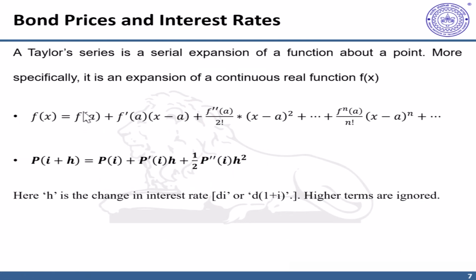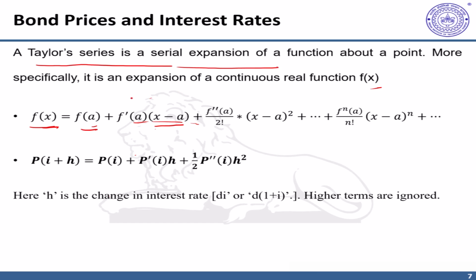This idea that interest rate changes result in bond price changes is very useful and important and has applications in risk management. For example, one would like to know if interest rate changes, how much there will be a change in bond price. And this search for changes in bond price takes us to Taylor series expansion. A Taylor series is a serial expansion of a function about a point, and more specifically, it's an expansion of a continuous function f(x).